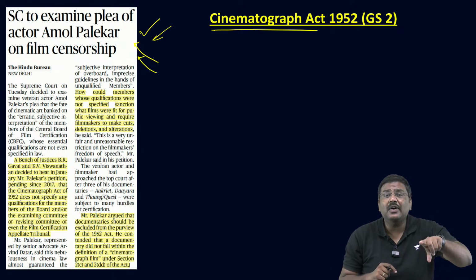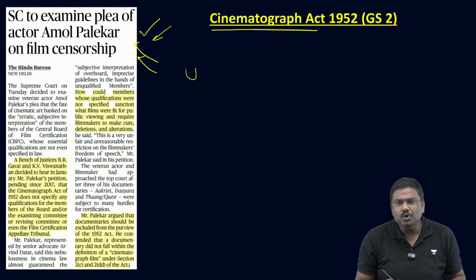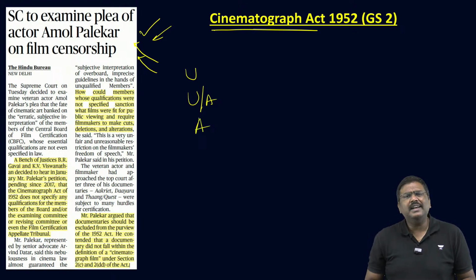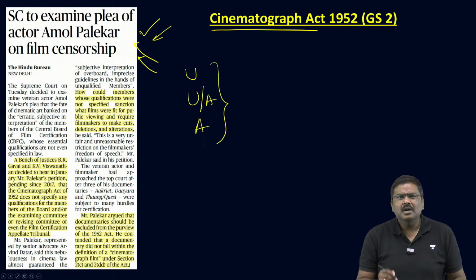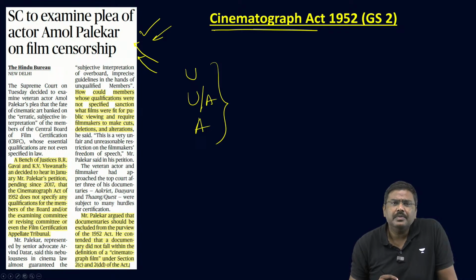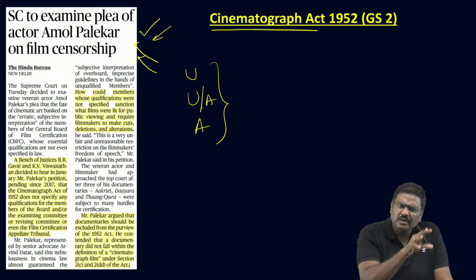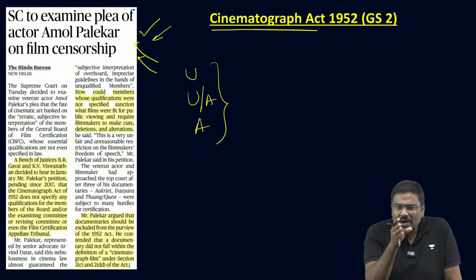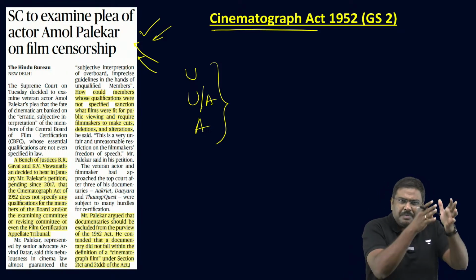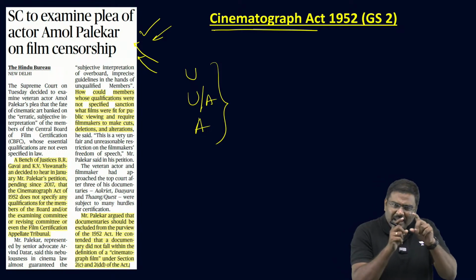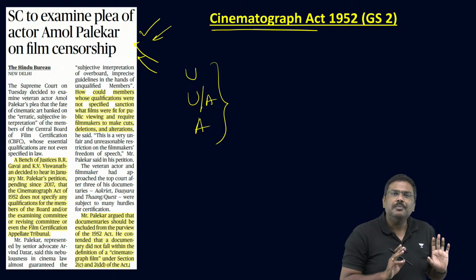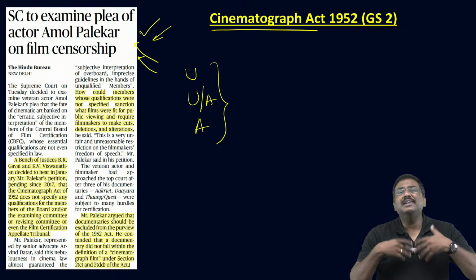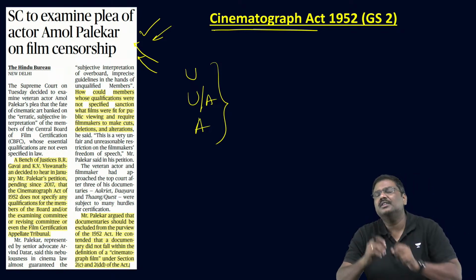It's a certification authority. It should simply certify. Either you certify it as U, or as UA, or as A, which is for audience viewership. Of course, there is one more type which is only for a certain number of viewers or recognized viewers. So your duty is to simply provide a certificate. But in many cases, even in the past, in multiple instances, there have been calls and criticisms against the functioning of this authority.